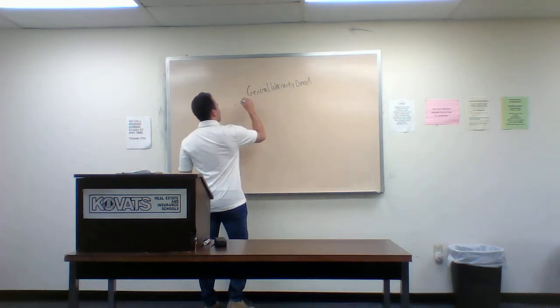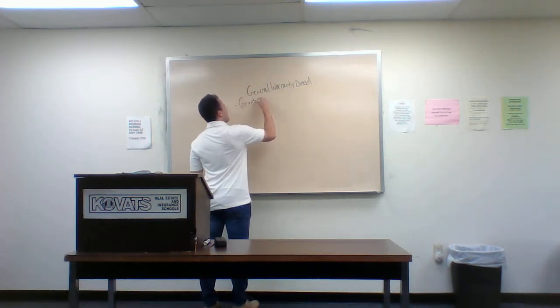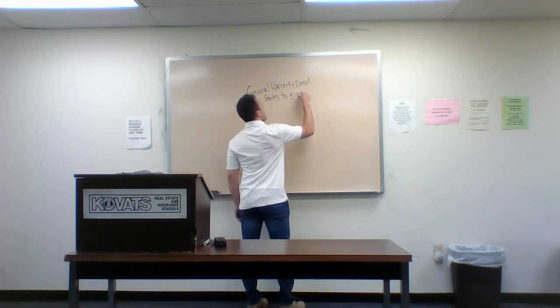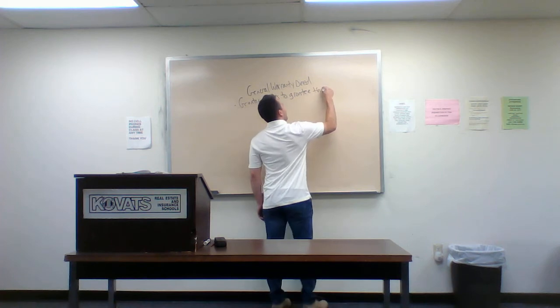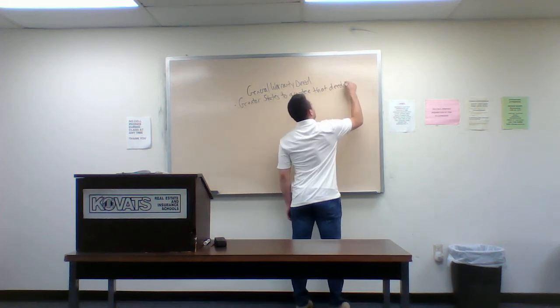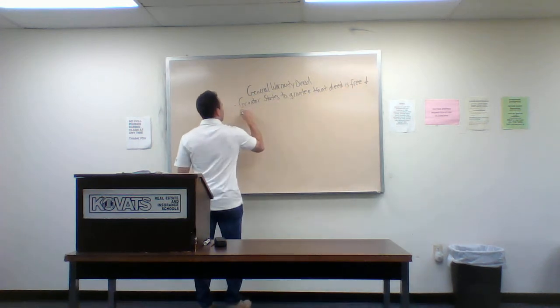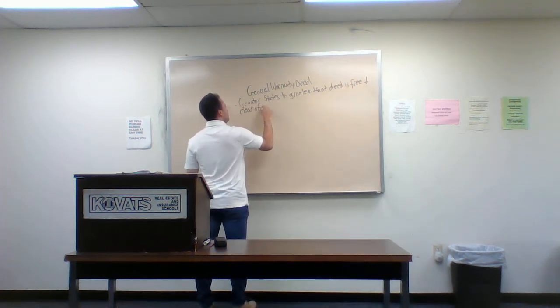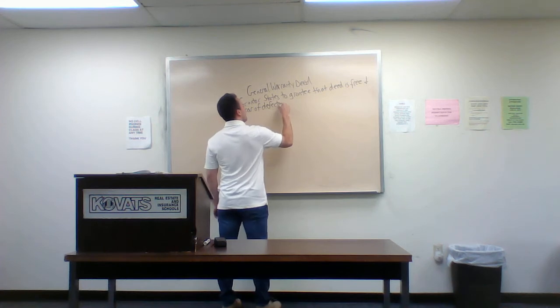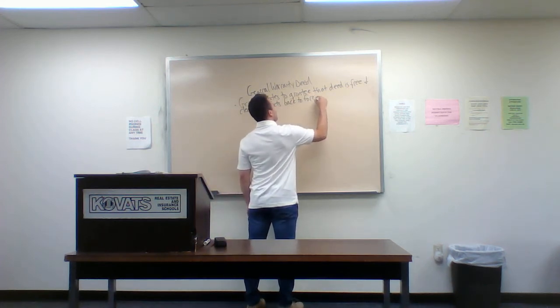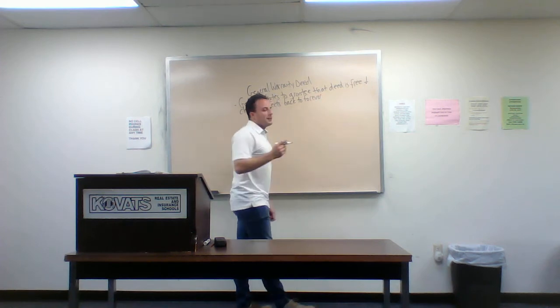So here, the grantor states to grantee that the deed is free and clear of defects, basically back to forever. I know that sounds like a stupid term, but that's the way I explain it.